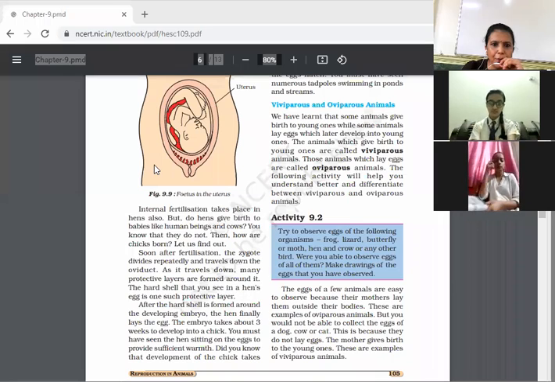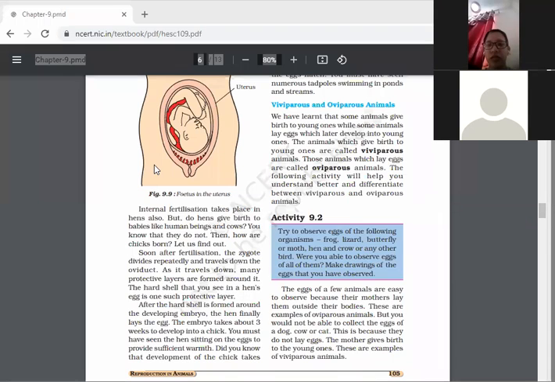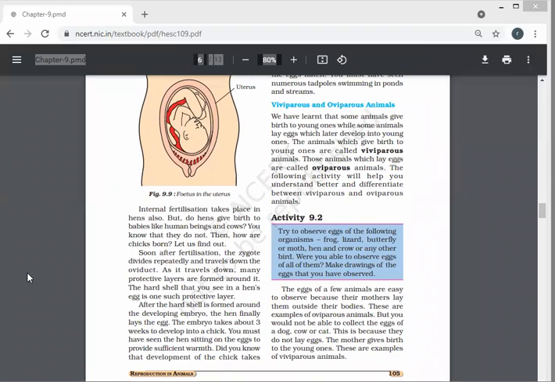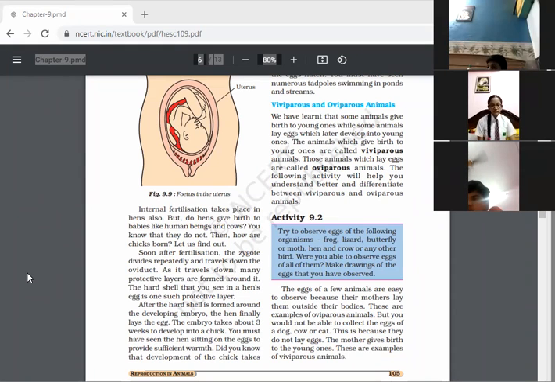So today we are going to continue with chapter number 9, reproduction in animals. Before starting the new concept, let's recap what we have discussed already. Children, already the definition of reproduction, why reproduction is necessary, types of reproduction, male and female reproductive organs. After that, the process of fertilization.